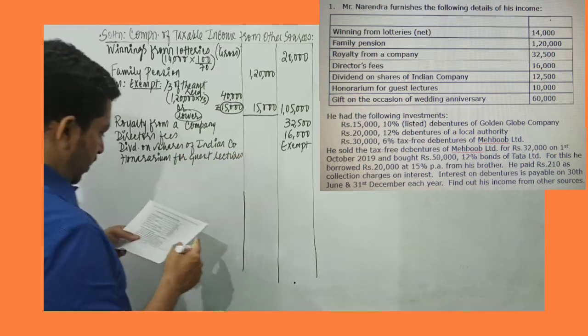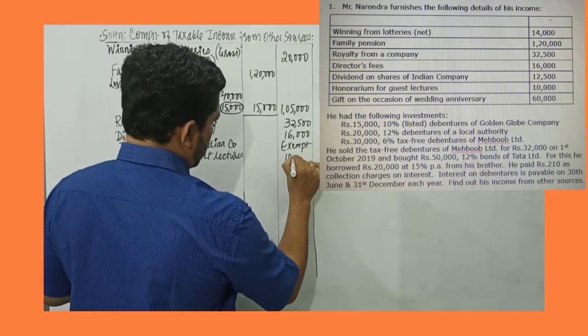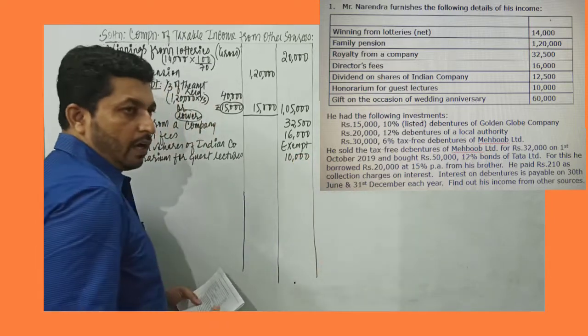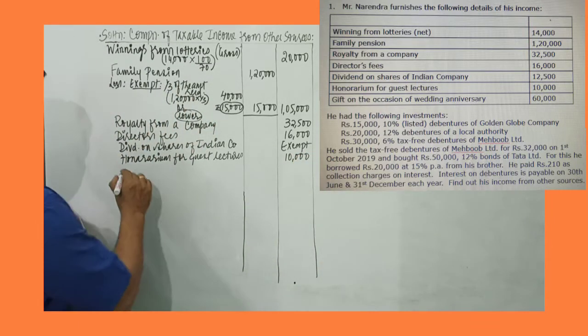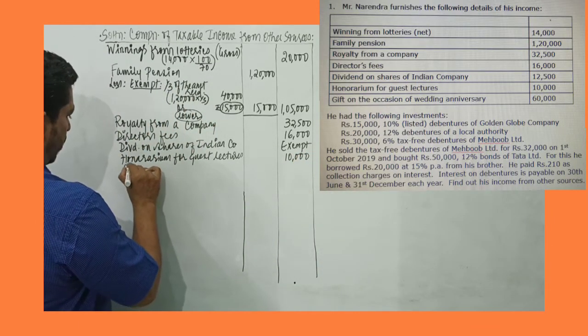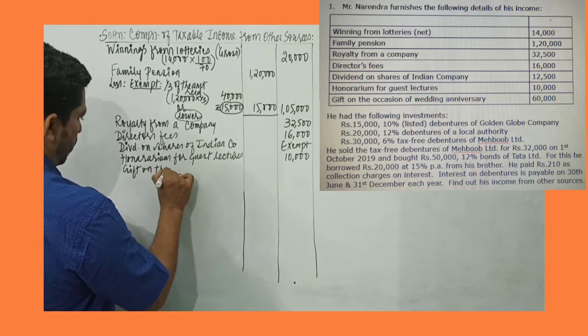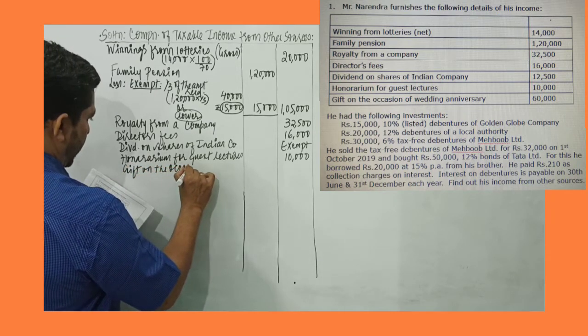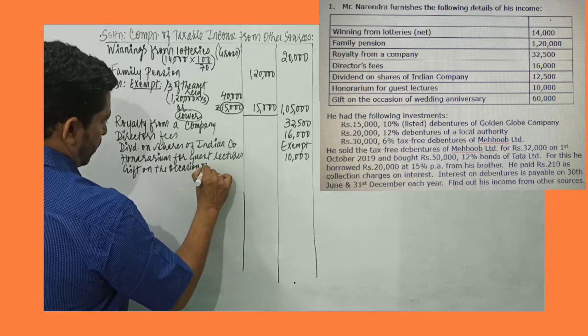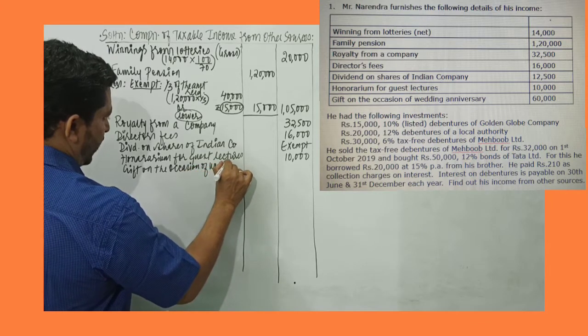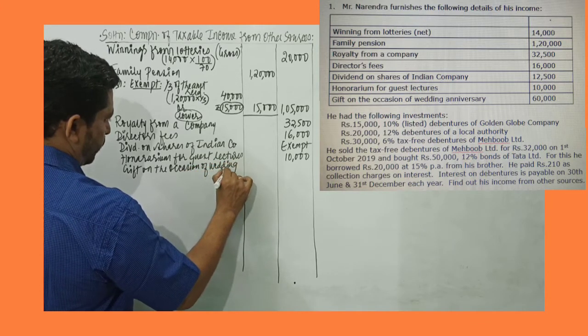So the amount of honorarium received is 10,000. So 10,000 in the outer amount column. Next we have gift on the occasion of wedding anniversary.